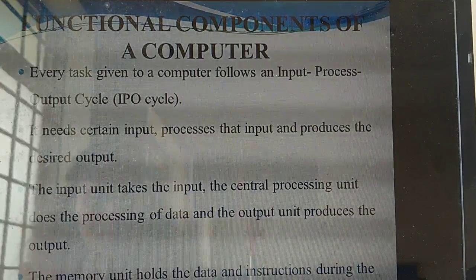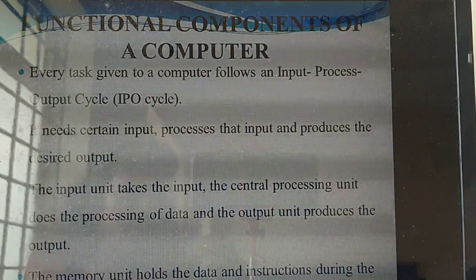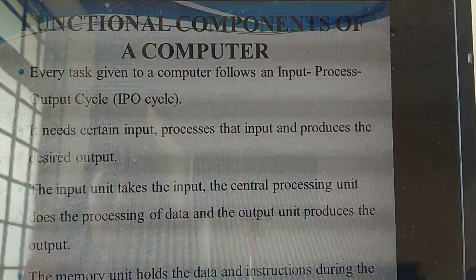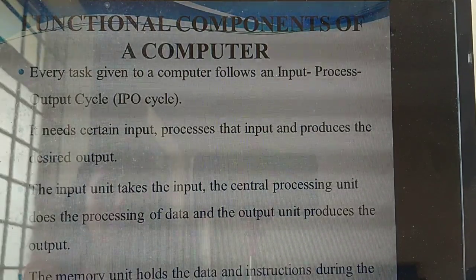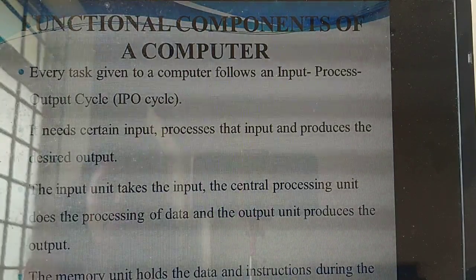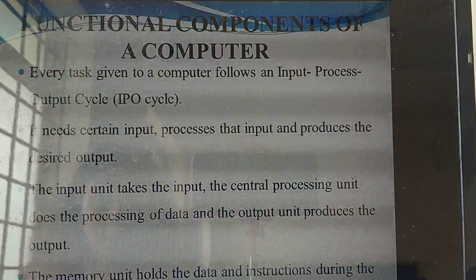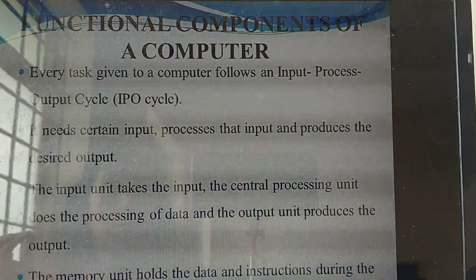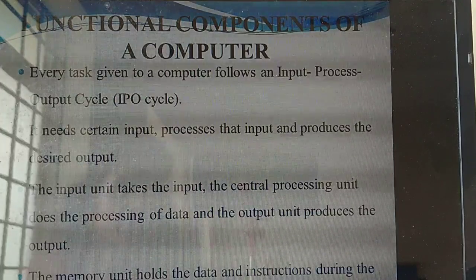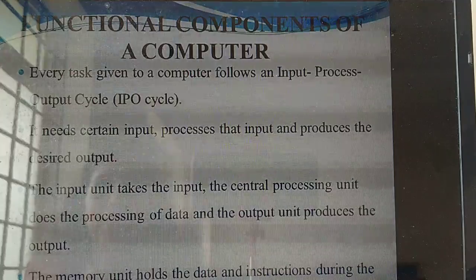Understand? For example, whatever you are typing, whatever you are loading in a system, all those things need to be processed. The processing is done by whom? CPU, that is Central Processing Unit. The CPU alone does the processing of data. Then when all the processing is over, it will produce the proper output. Understand now? So if you are giving input, the input is taken by whom? CPU, and the CPU will process the data and produce the proper output. Okay.